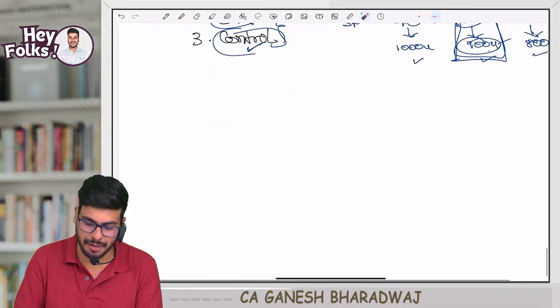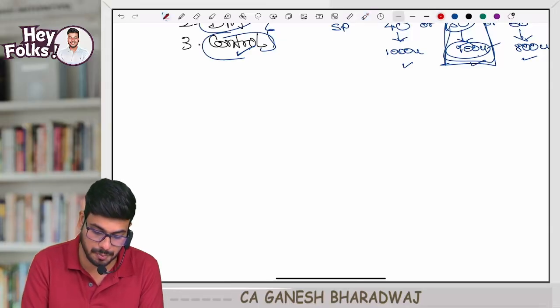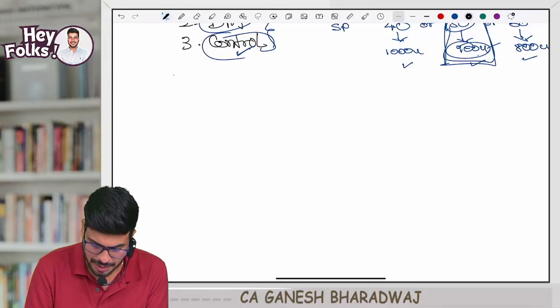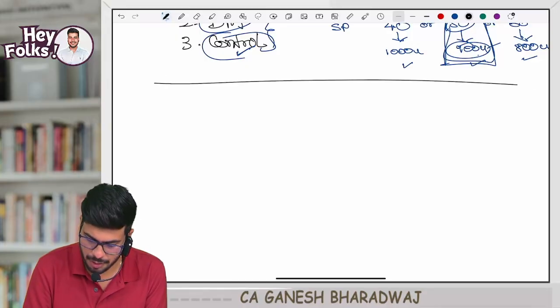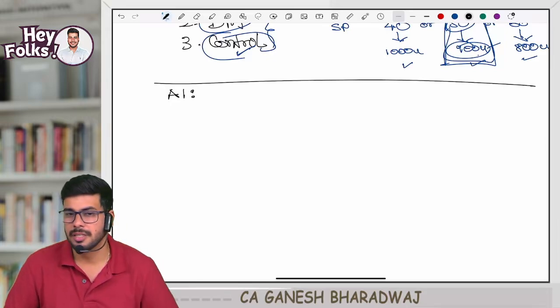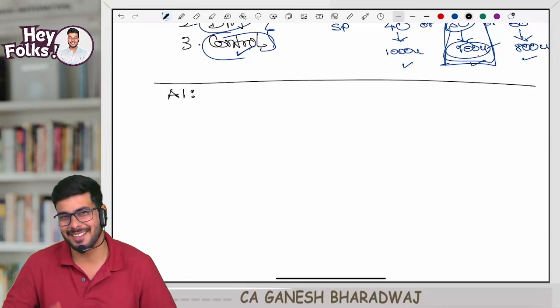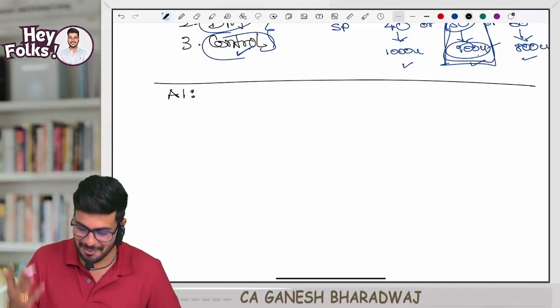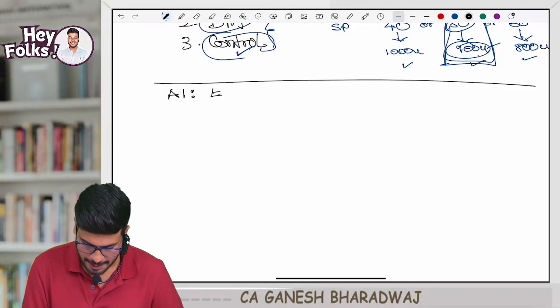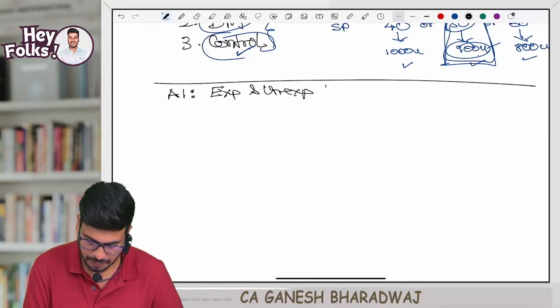Now I will give an example. Please catch up on notes. I will give you guys an example. So this is A1, no? A1, please participate. Guys, in the class, you need to be participative. I'm here for you guys. Come on. What is A1? Yes, expired and unexpired cost.